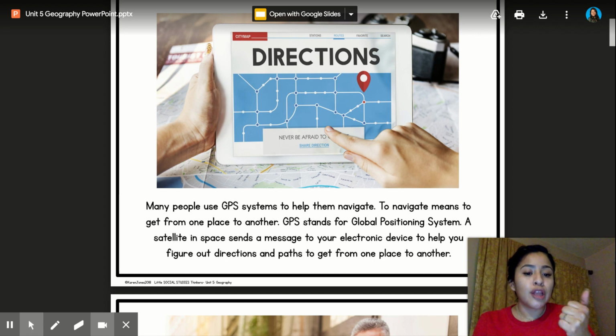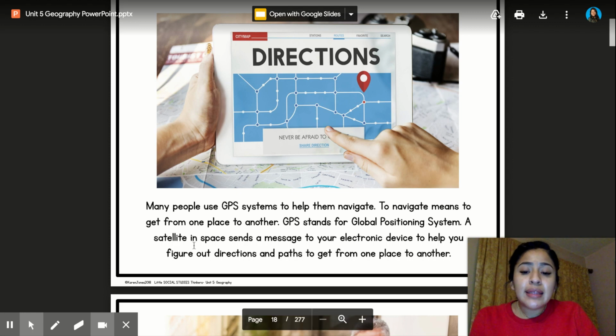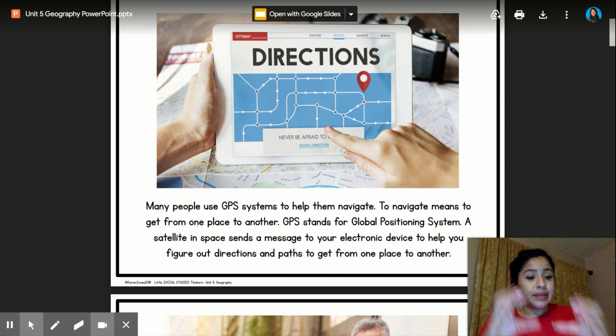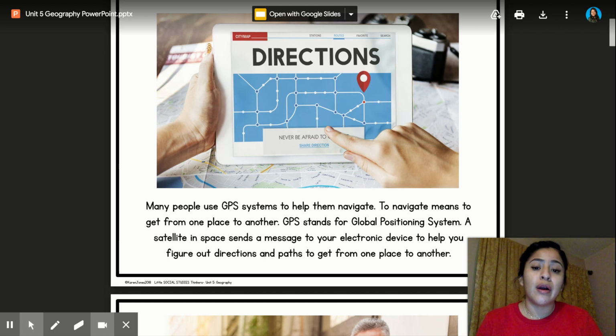Three letters to remember: Global Positioning System. A satellite in space sends a message to your electronic device to help you figure out directions and paths to get from one place to another. So I use my GPS on my phone. That's the GPS that I use. Some people have a GPS installed inside their car. Some people buy one, it's like a tablet, and then they just put it on their dashboard in their car. So you can find GPSs in many different forms.